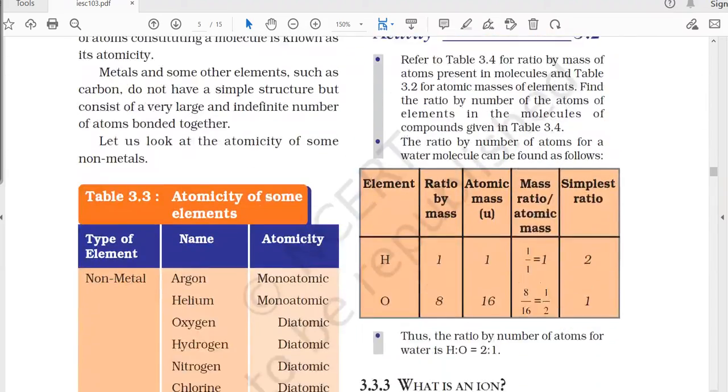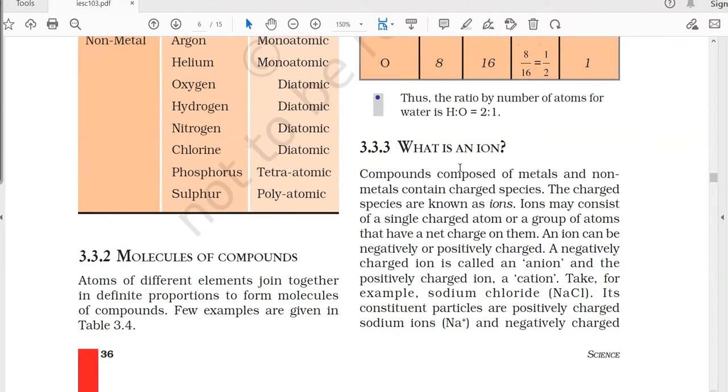The next topic which we are going to discuss here is the ion. What is an ion? Compounds composed of metals and non-metals generally contain charged species.